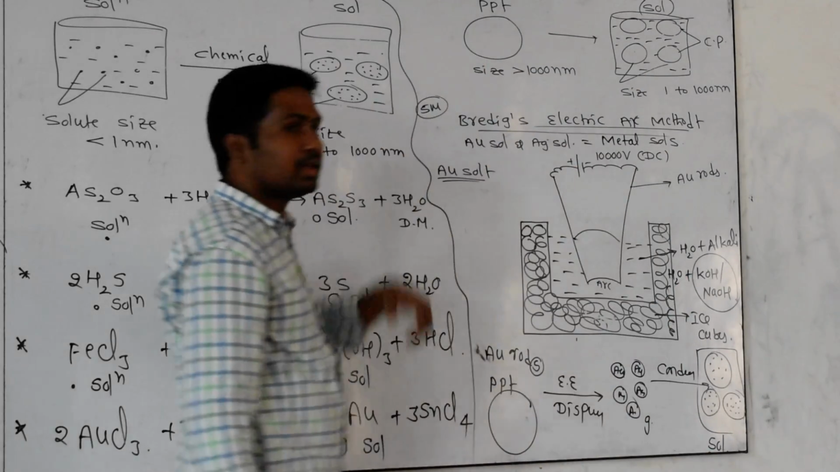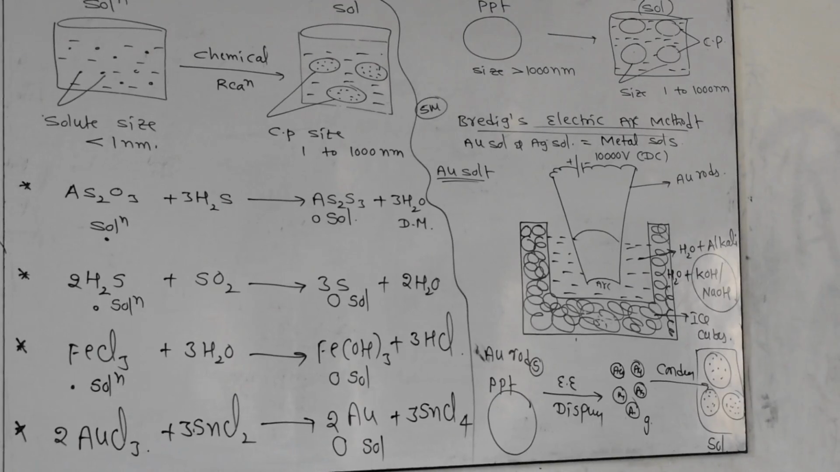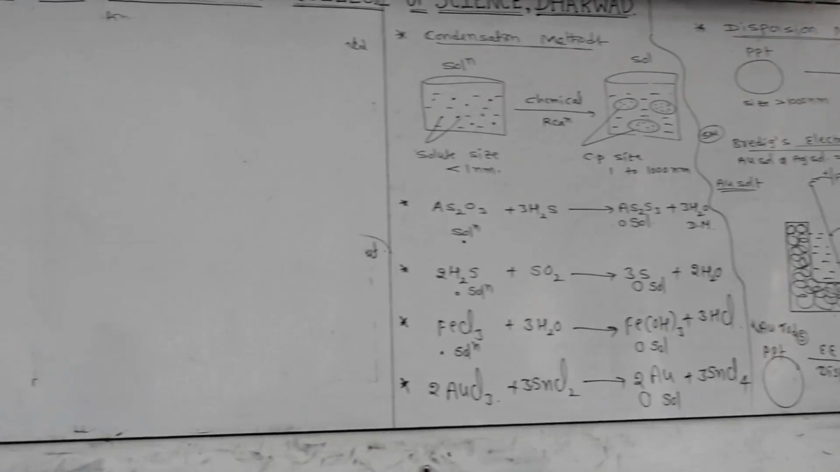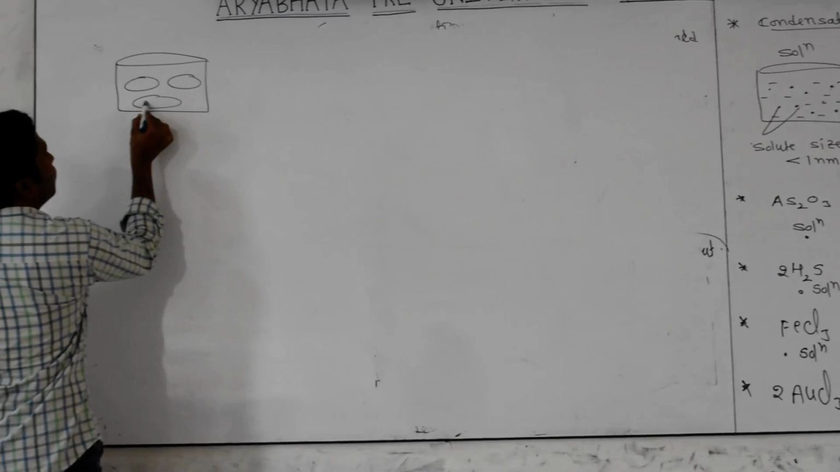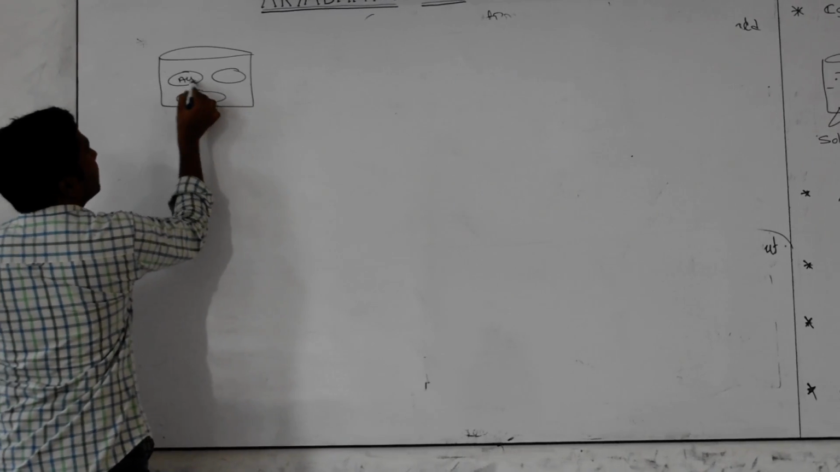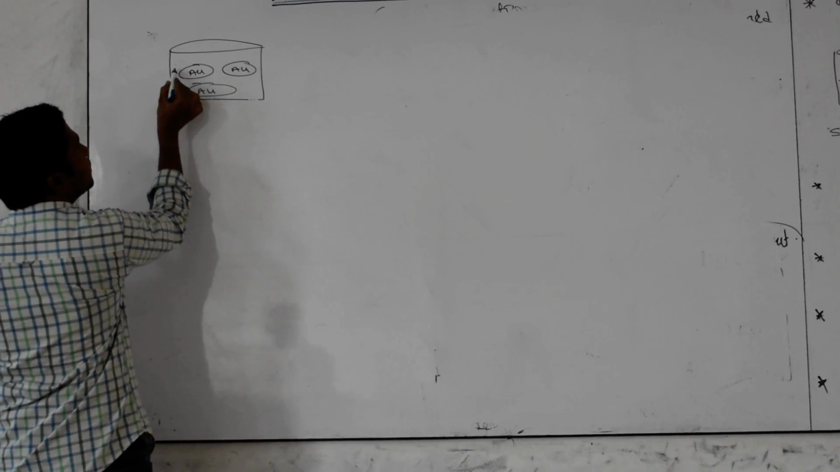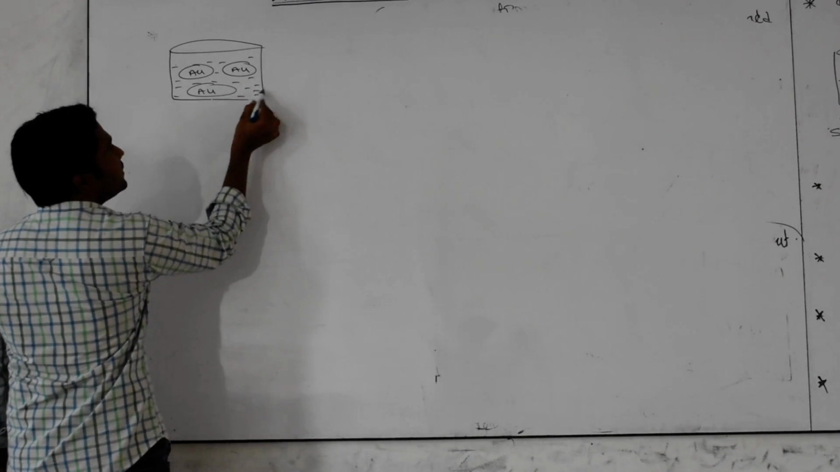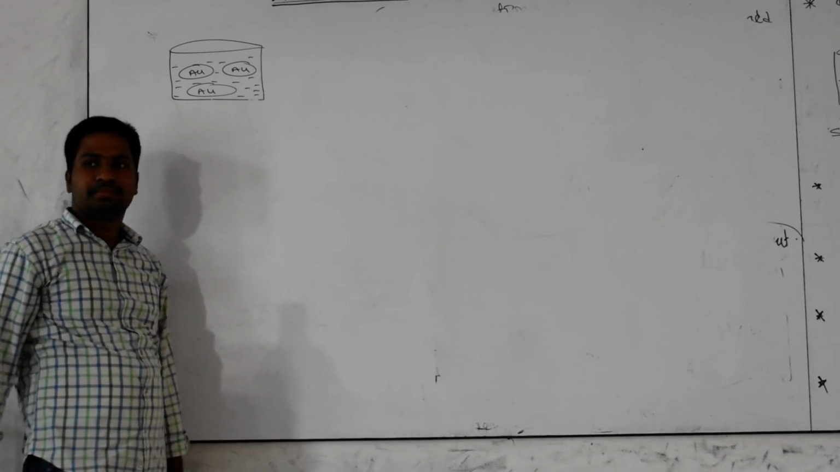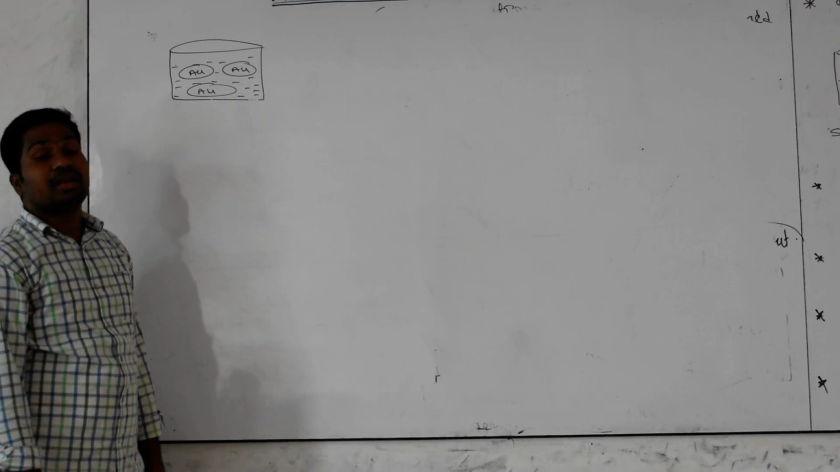But what is the use of NaOH or KOH? I will explain to you. See, right now in the sol you got, gold colloidal particles will be there, made up of so many gold atoms, and also the dispersion medium will be there. My question: is it stable or unstable? Unstable. Why?